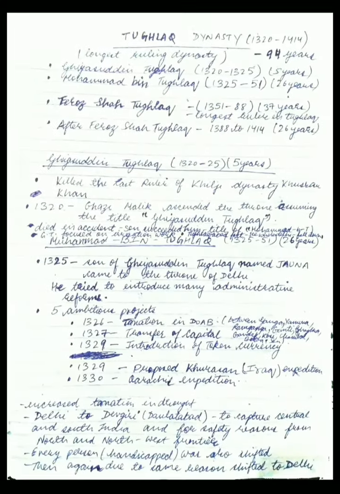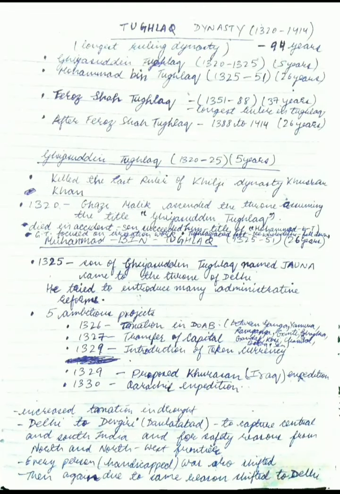So now we will go on to the first ruler, that is Ghiyasuddin Tughlaq. He ruled from 1320 to 1325, that is 5 years. Then Muhammad bin Tughlaq, he ruled from 1325 to 1351, that is 26 years. Then Firoz Shah Tughlaq, he ruled from 1351 to 1388, that is 37 years. And after Firoz Shah Tughlaq, from 1388 to 1414, 26 years, there were some weak rulers.